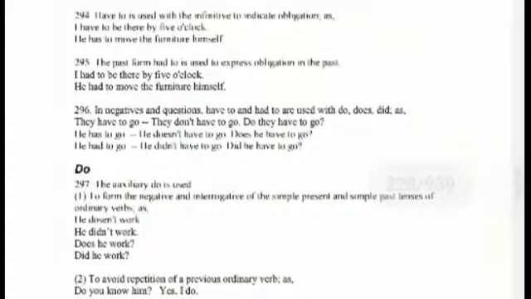Auxiliary verb, that is helping verb, is have. The auxiliary have is used in the formation of the perfect tense. He has worked, he has been working. Have to is used with the infinitive to indicate obligation. Just like, I have to be there by 5 o'clock.